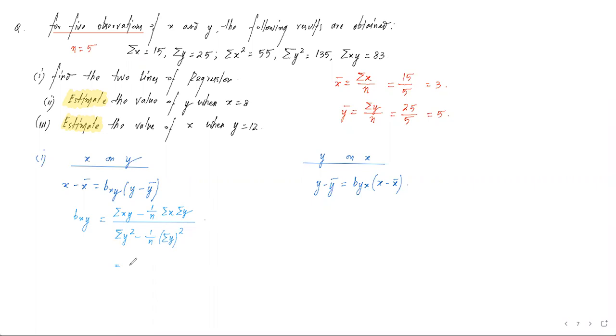After substituting the values, we will see what are the respective values we are getting. bxy हम calculate कर रहे हैं, so bxy हमारा calculation हम कर लेते हैं. Let us say summation xy is 83 minus 1 by 5, summation x is 15, summation y is 25, whole divided by summation y square is 135 minus 1 by 5 into summation y, which is 25 का whole square.